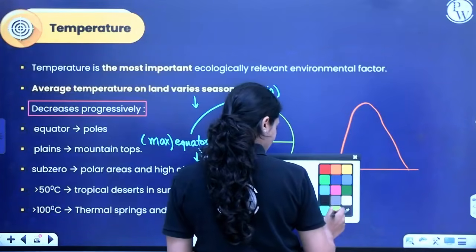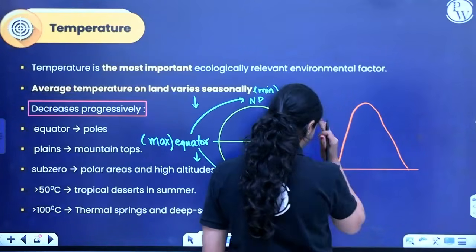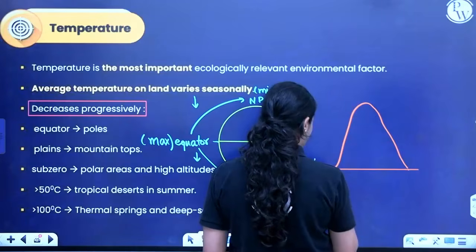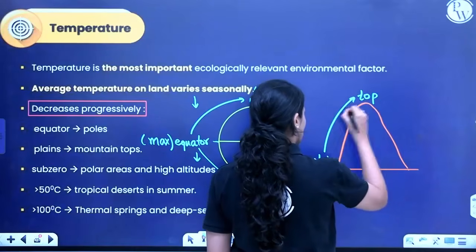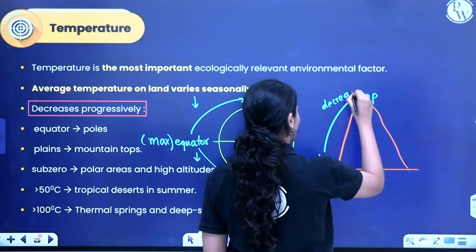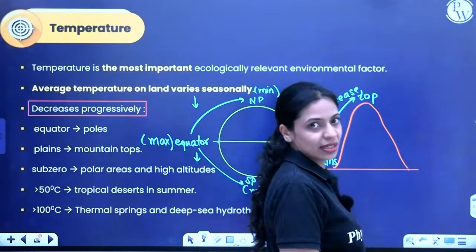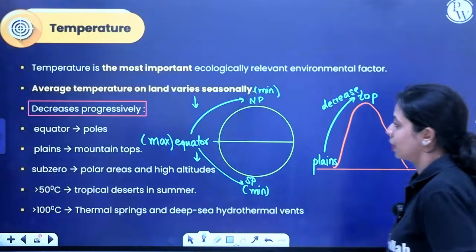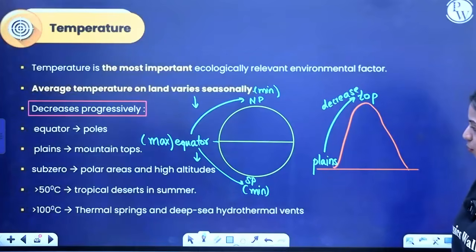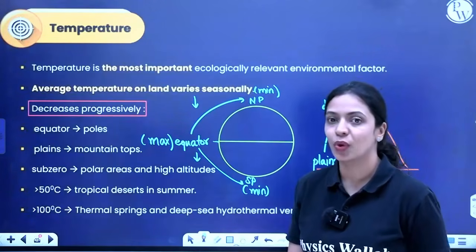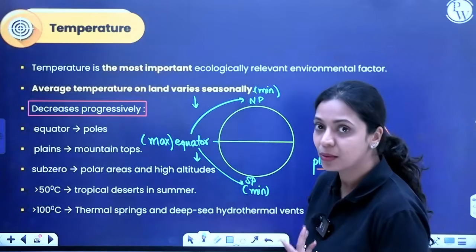The temperature here in this case will progressively decrease from the plains to the mountain top. It's going to show a progressive decrease. Every little bit you move away from the plains to the top of the mountain, you can see a decrease in the temperature. So it decreases progressively from the equator to the poles, from the plains to the mountain tops as well. And you can see there are some places in our world where the temperature is sub-zero, less than zero, in negative, that is in the polar regions.